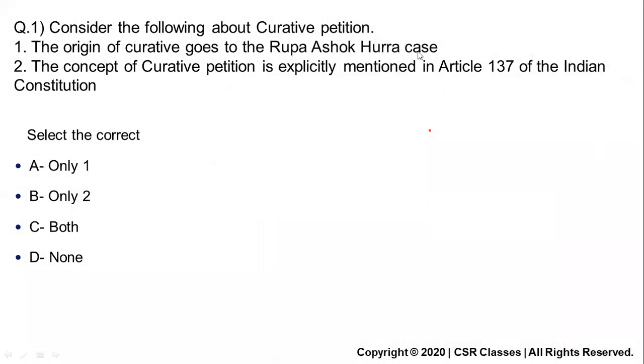First question. Consider the following about curative petition. Curative petition is in news. The first statement: the origin of curative petition goes to the Rupa Ashok Hura case. Second statement: the concept of curative petition is explicitly mentioned in Article 137 of the Indian Constitution. Now, the first statement is correct because the origin of curative petition came from the Rupa Ashok Hura case. It was a divorce case. No need to go into detail on what happened in that case. You can just know that the origin of curative petition has come from this case.